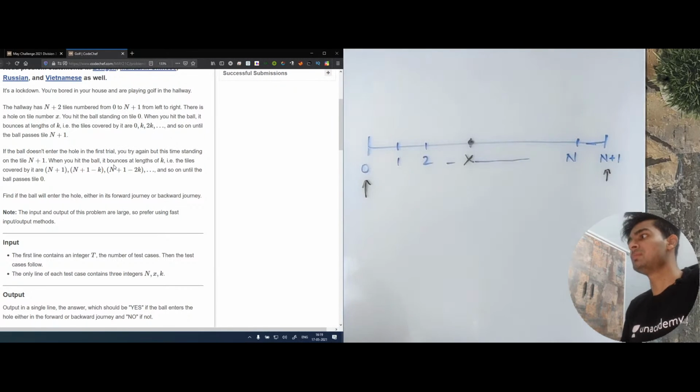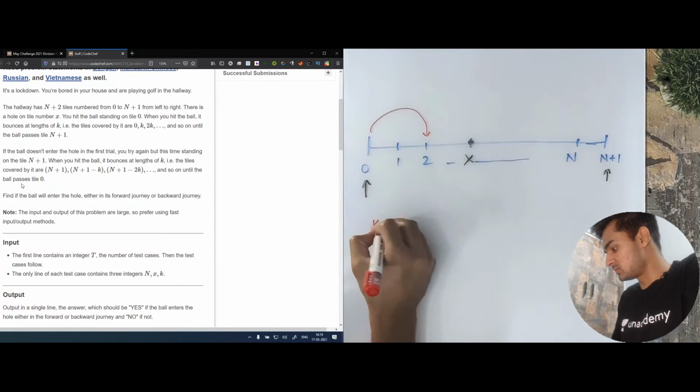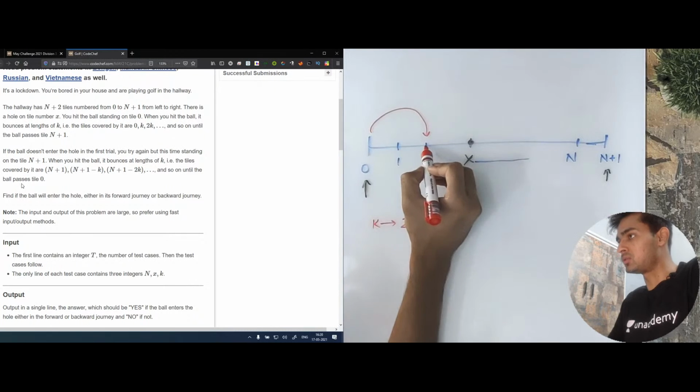When you hit the ball, it bounces at length of k. The tiles covered by it are n plus 1, n plus 1 minus k, n plus 1 minus 2k and so on until the tile passes 0. So basically, in every iteration, the ball bounces by k steps. So let's say k was 2. If k was 2, the ball would start from 0 and move ahead to 2.